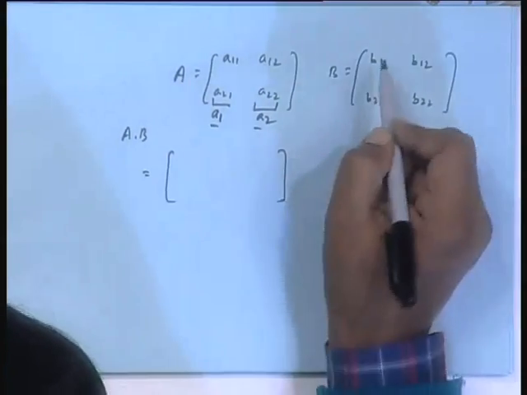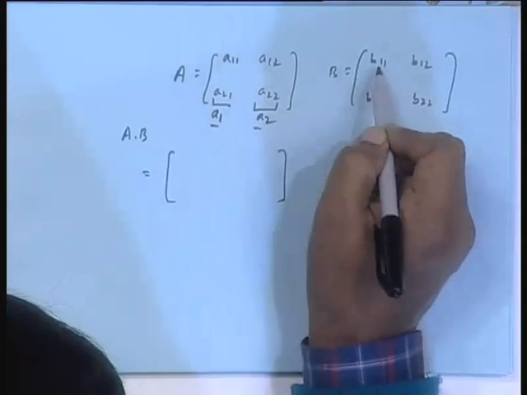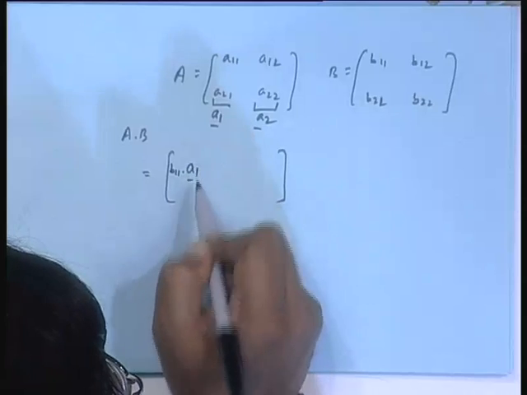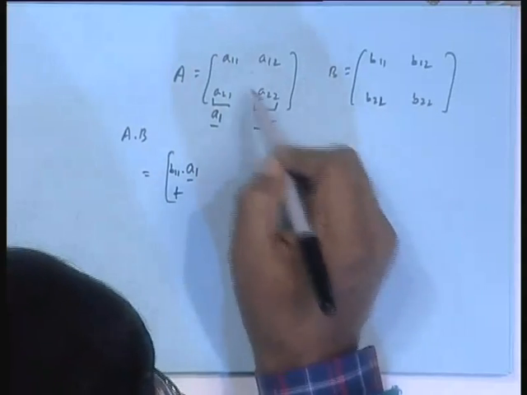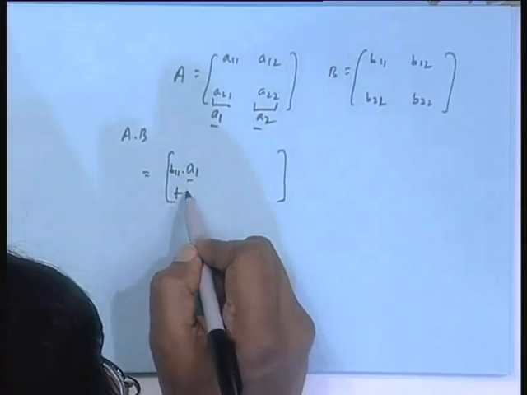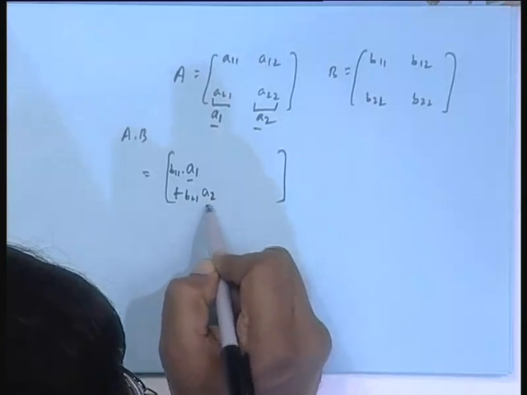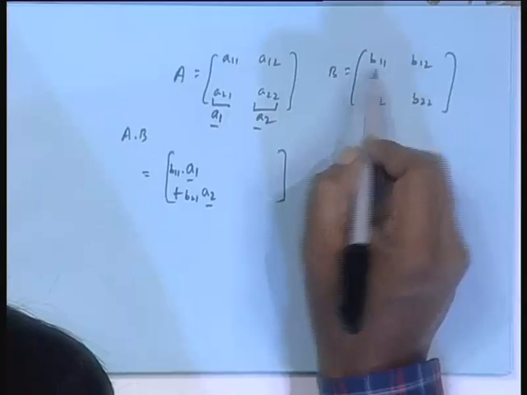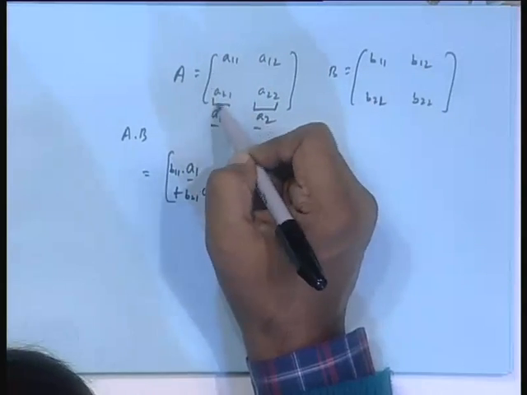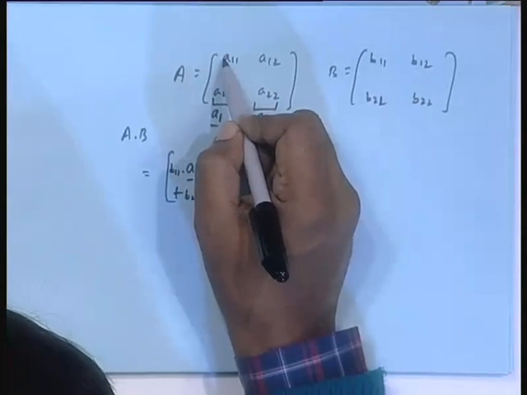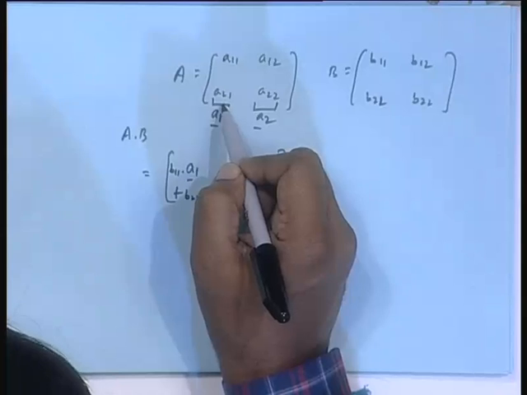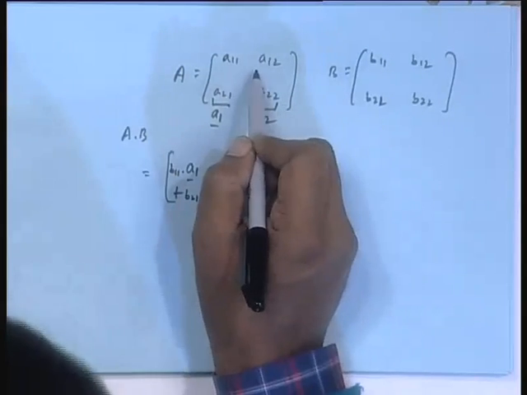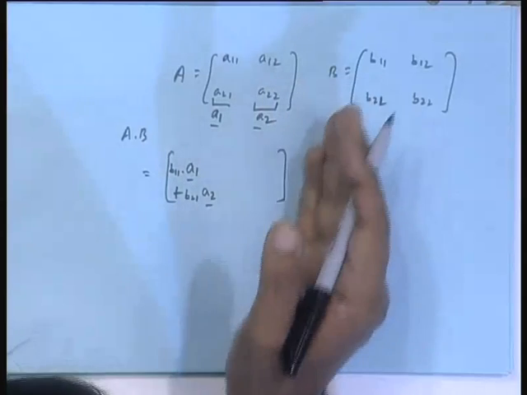First column will be this column vector times B11, scalar, plus second column times B21. If you take this column, B11 into this, B11 into this, and take this column, B21 into this, B21 into this, add, do you get back the same quantity?